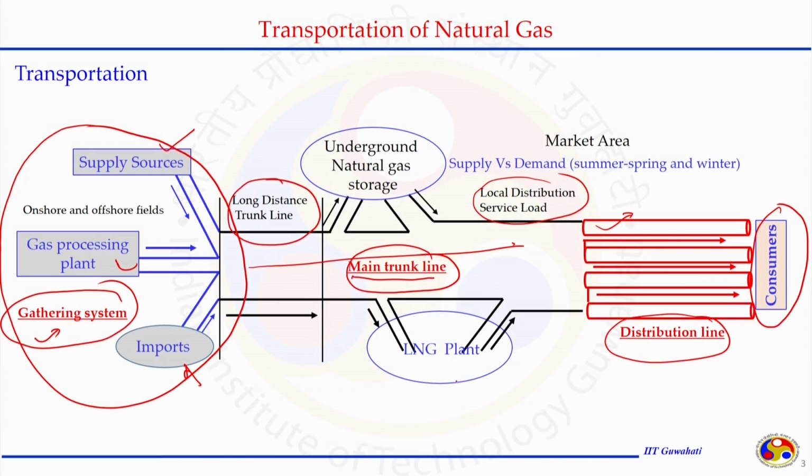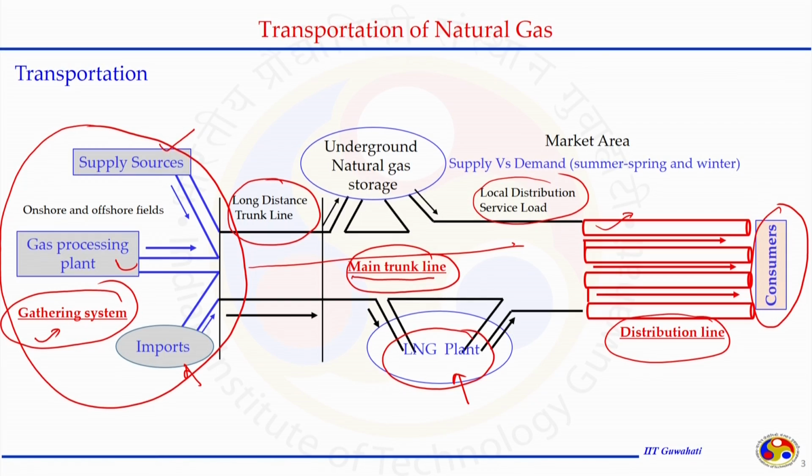Two important aspects here: LNG plant and storage. When natural gas is transported in this system from the gathering system to the distribution line, the demand and supply may not match, because the demand is different during summer and winter. In winter, more natural gas is required to heat buildings, residential areas, and for other purposes.